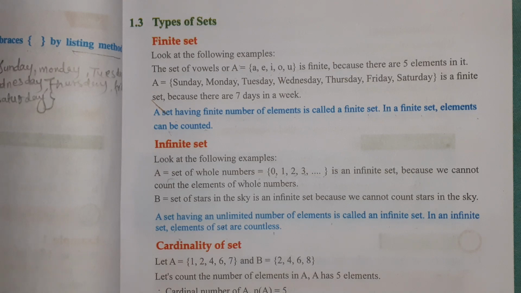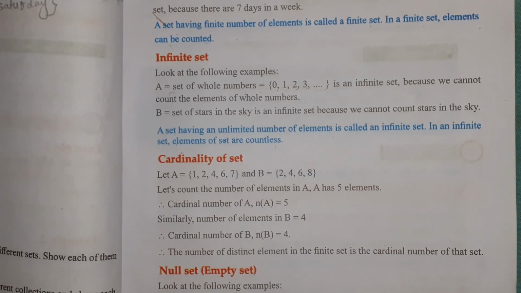Next one, cardinality of set. Cardinality of a set means the number of distinct elements in a finite set is the cardinal number of the set. Now, cardinal number means you have to count the elements of the set.